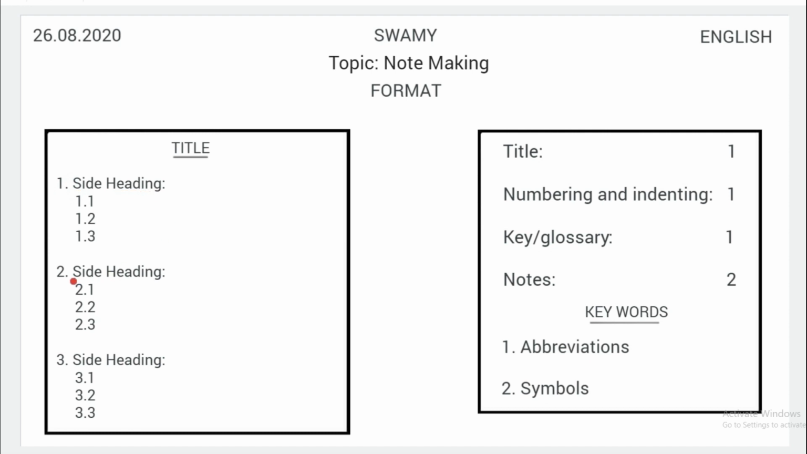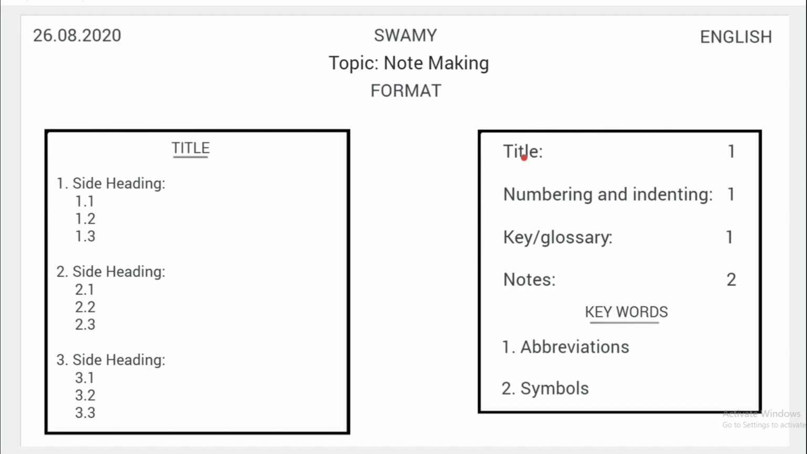In the same way, you have to write the second side heading and points under it, and the third side heading and points under it. Minimum you should write 2 points under each side heading, and if you want to write one more point, don't go beyond 3 points. So this is the format to write the notes under note making.